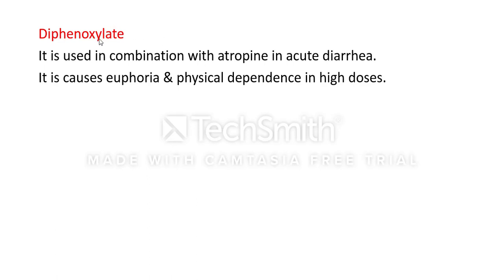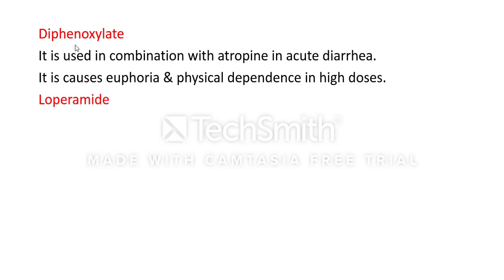If diphenoxylate is used at a high dose, it produces physical dependence and euphoria. Sometimes diphenoxylate is used as a misuse drug.